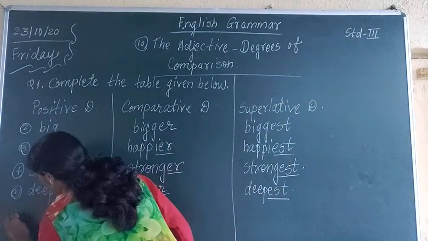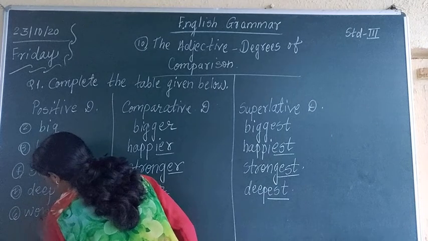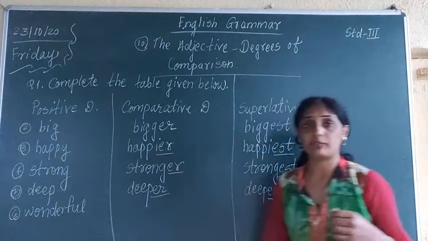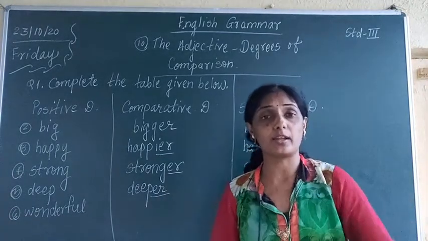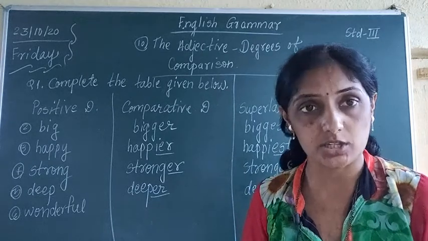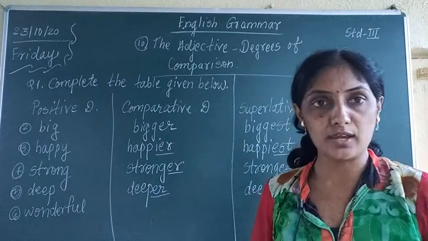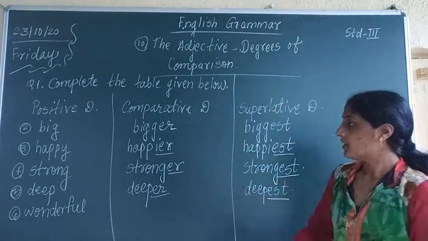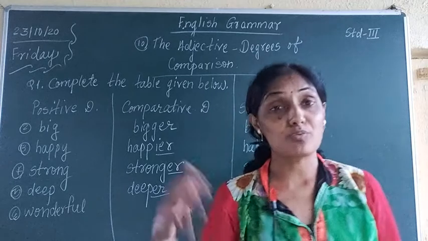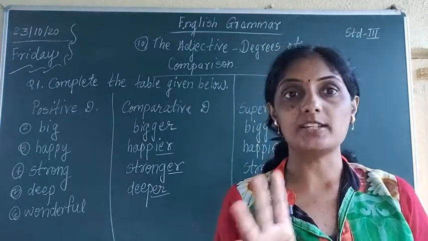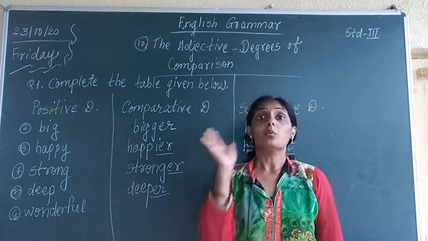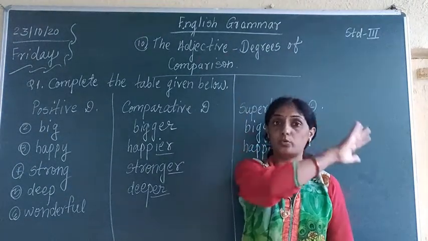The sixth one is wonderful. I have told you there are some words which we cannot change into comparative degree by adding ER, and we cannot change them into superlative degree by adding EST. Can we say wonderfuler, wonderfulest? No, we cannot say that. So what we do is wonderful, more wonderful and most wonderful.